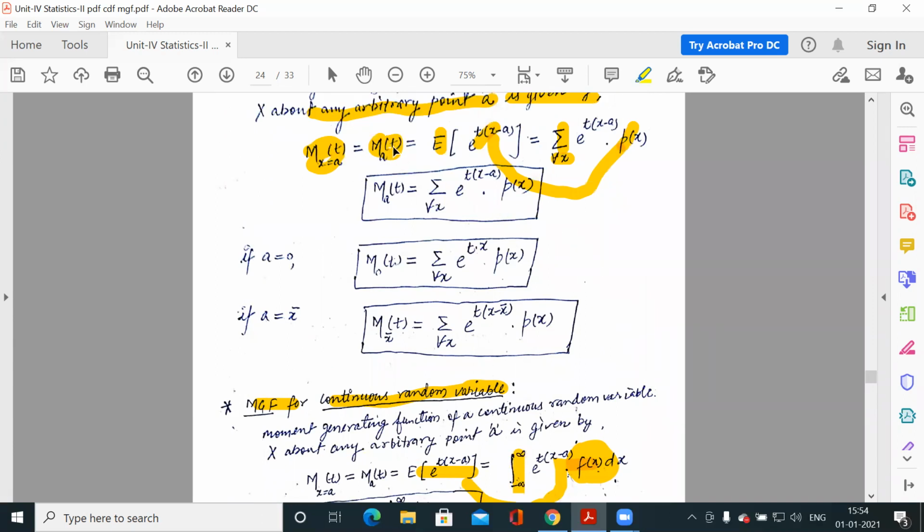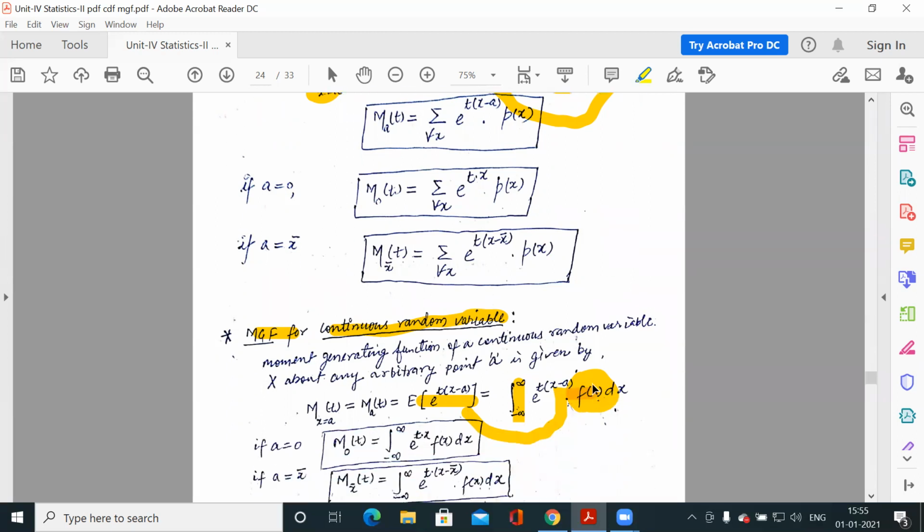So we have one definition: the moment generating function is denoted by M_a(t), and it is the expected value of e to the power t(x minus a). Now you know how to calculate the expected value of any function: the sum of the product of the function and the probability function, p(x) for discrete and f(x) for continuous.